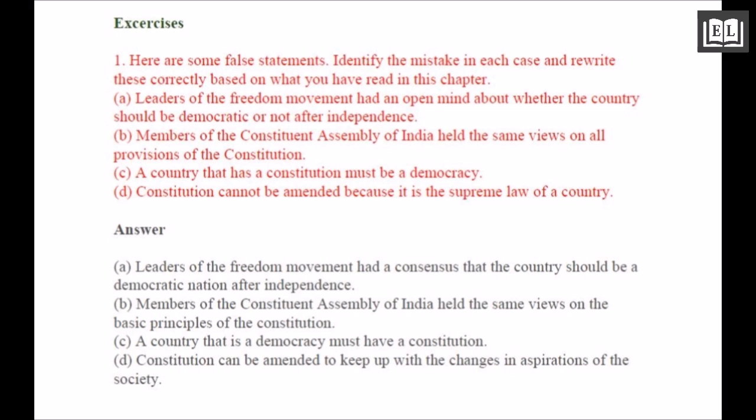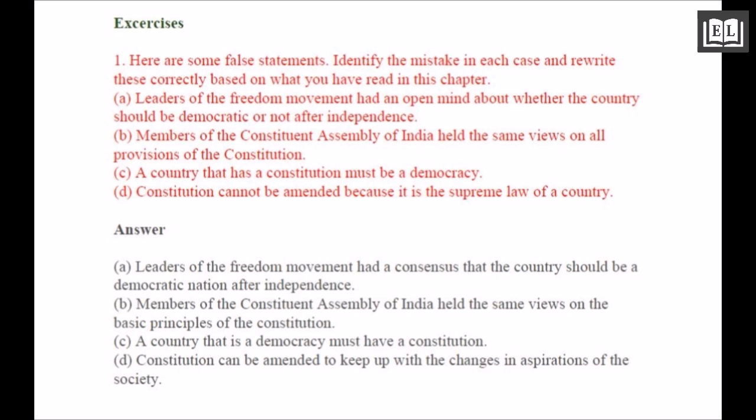A. Leaders of the freedom movement had an open mind about whether the country should be democratic or not after the independence. B. Members of the Constituent Assembly of India held the same views on all provisions of the Constitution. C. A country that has a constitution must be a democracy. D. Constitutions cannot be amended because it is the supreme law of a country.